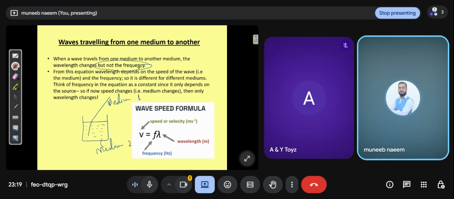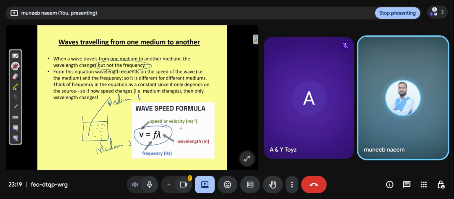Okay, so when a wave travels from one medium to another medium, the wavelength changes, but not the frequency. Frequency is not changed. Frequency is constant. From this equation, wavelength depends on the speed of wave. You can see this is the equation: v equals frequency times wavelength. V means speed, the speed of wave.